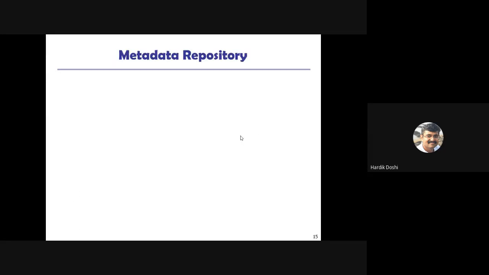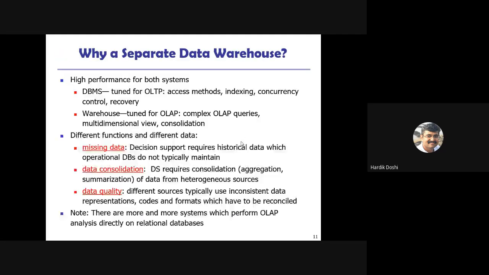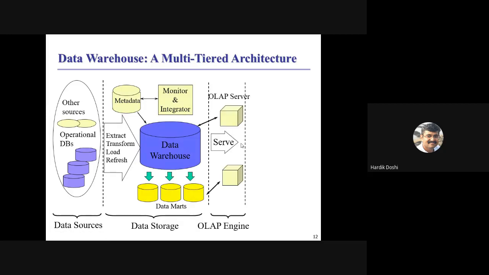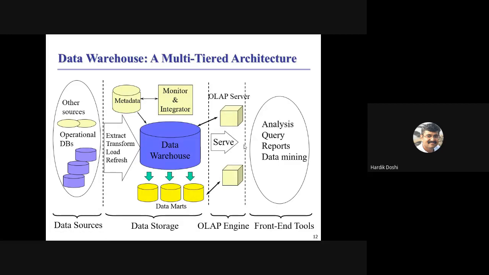Then the next concept is the metadata repository. Now, if you are clear about the multi-tiered architecture of data warehousing, there is one concept called metadata. This is more important. This metadata works like storing the data about the data warehouse. So, what type of data does it store? What is the data about this data warehouse?